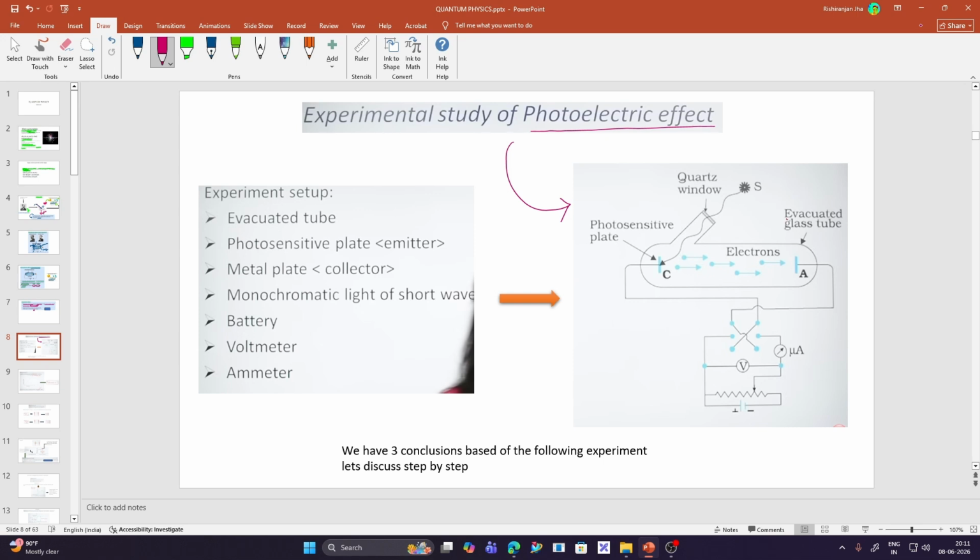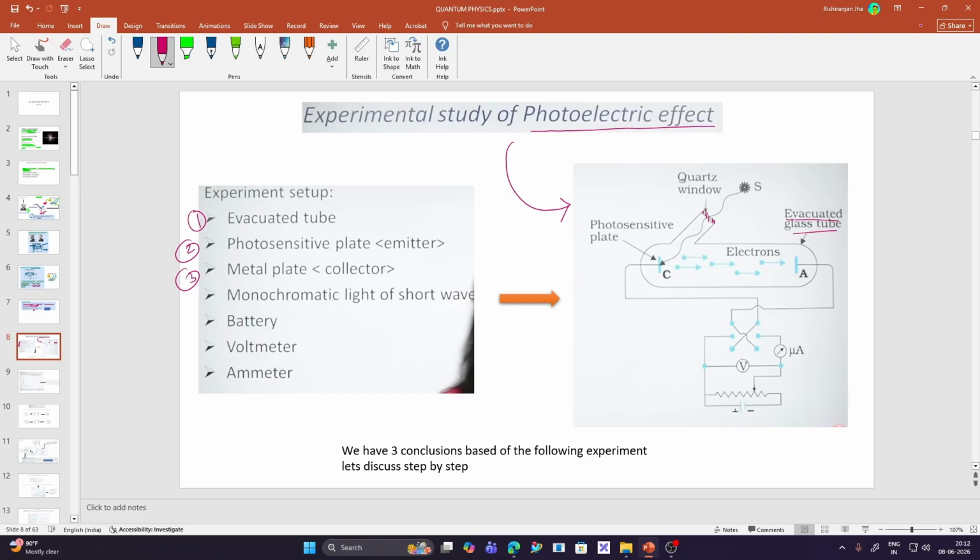So we have an evacuated glass tube. Secondly, we have a photosensitive plate that is called the emitter plate. Then we have a metal plate, that is the collector plate. Thirdly, we have a quartz window through which the monochromatic light is incident on the photosensitive plate. So for a photoelectric experiment, we do require a monochromatic light that is to be incident on the photosensitive plate.